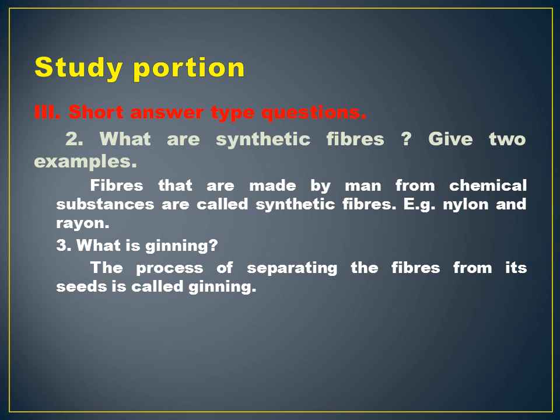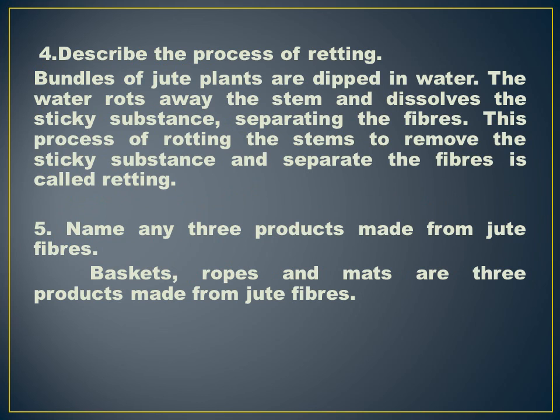Then next, describe the process of retting. The answer is on page number 56, the second paragraph. Bundles of jute plants are dipped in water. The water rots away the stem and dissolves the sticky substances, separating the fibers. This process of rotting the stem to remove the sticky substances and separate the fibers is called retting.